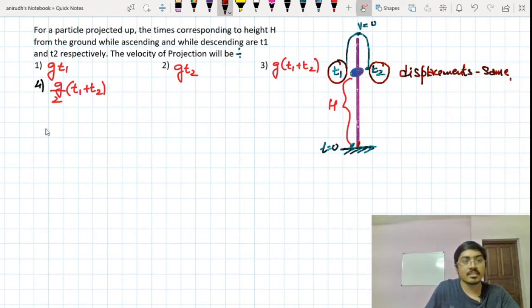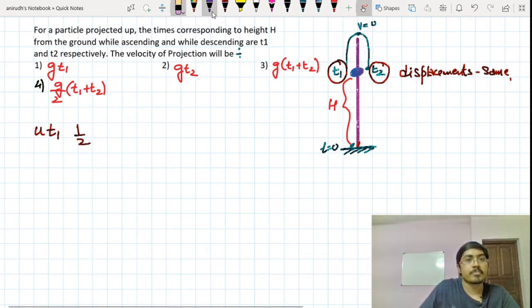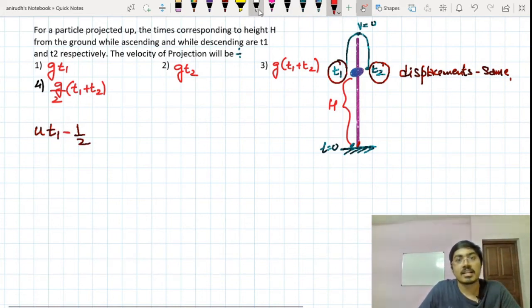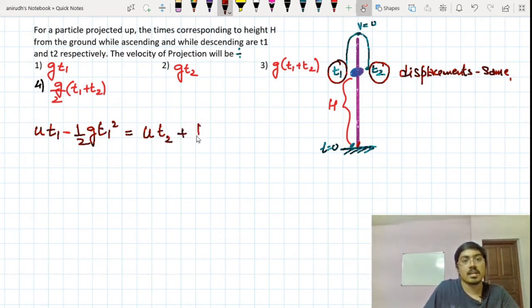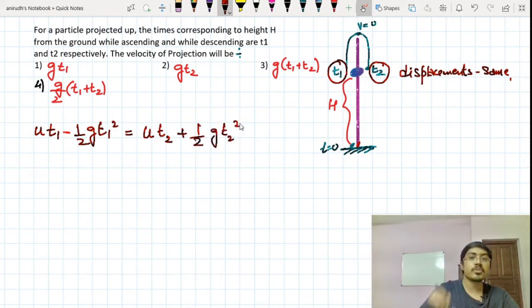So at time t1, what is the displacement? Let's say that the initial velocity is u. You are asked to find that, isn't it? u into t1 plus half, okay, I have to make it minus here. It is going up, so gravity is in the opposite direction. Acceleration that opposes motion is called retardation. So u t1 minus half g t1 square is equal to, at time t2, u into t2 plus half, because acceleration is towards the direction of motion, half g t2 square, right? So this will give you the displacement.